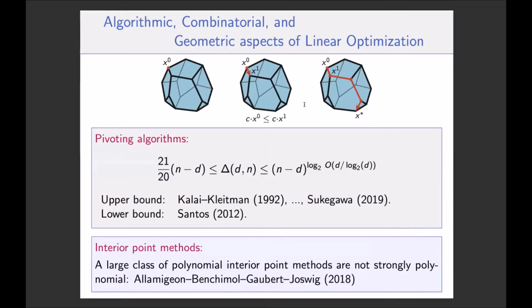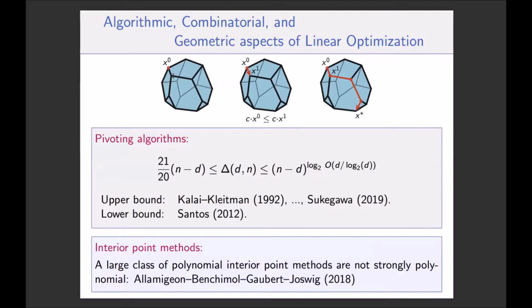But what kind of algorithm do we know to solve linear optimization? I will just speak about two kinds. And actually, the talk is about the first kind, but I want to mention the other kind because there was a recent breakthrough on this one. So the first kind is pivoting algorithms, and it goes like this. You take a vertex of your polyhedron, x0, and then you look at the neighboring vertices in the graph of the polytope, meaning the vertices that are linked to x0 by an edge of the polytope.